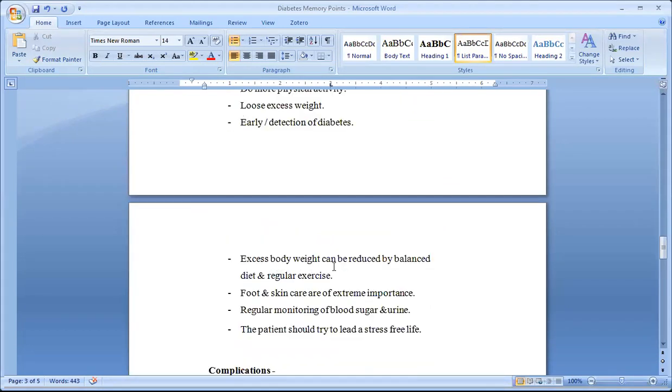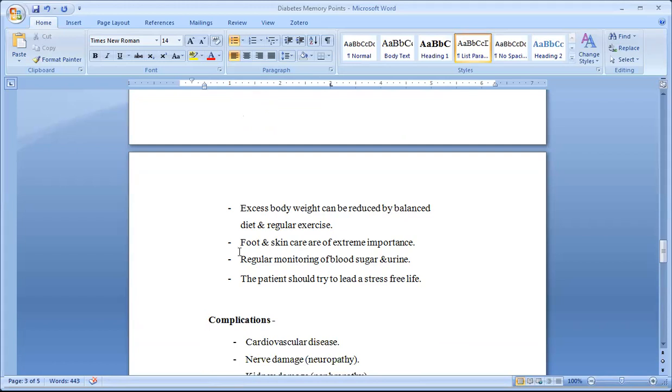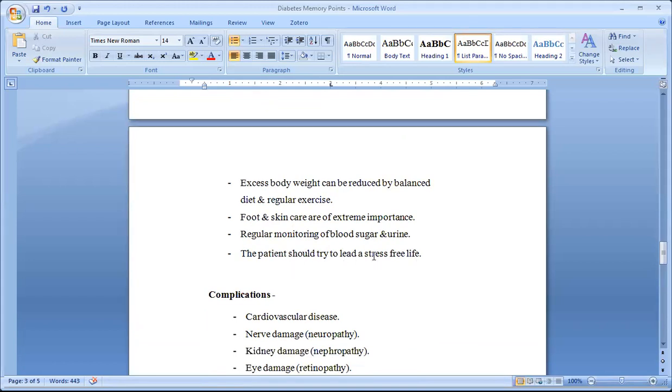Excess body weight can be reduced by a balanced diet and regular exercise. Take care of your foot and skin. Regularly monitor blood sugar and urine. Try to lead a stress free life. Don't take any type of stress. Always be happy and enthusiastic, and do something new so that you feel good.